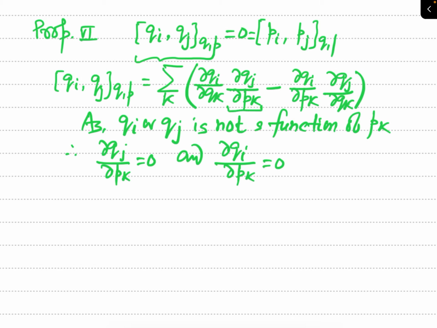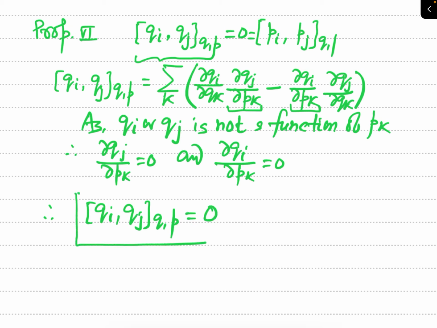It means this term is 0 and this term is 0, so the whole result on the RHS will be 0. And therefore you can say that Poisson bracket of Qi and Qj at the base Q and P is equal to 0.